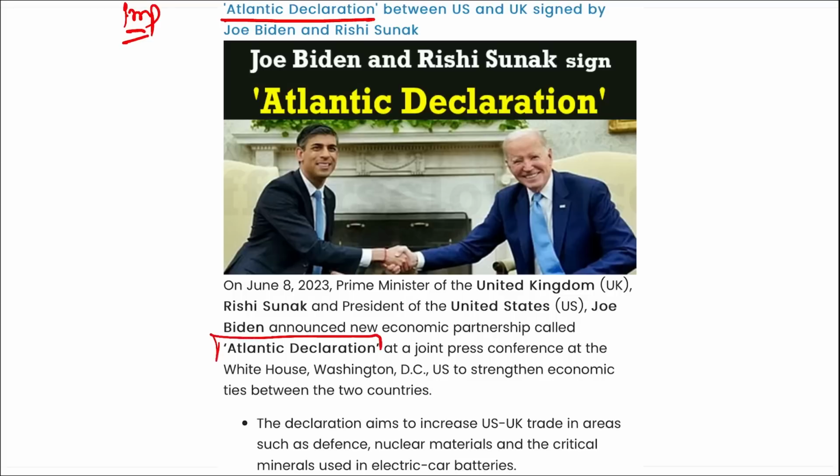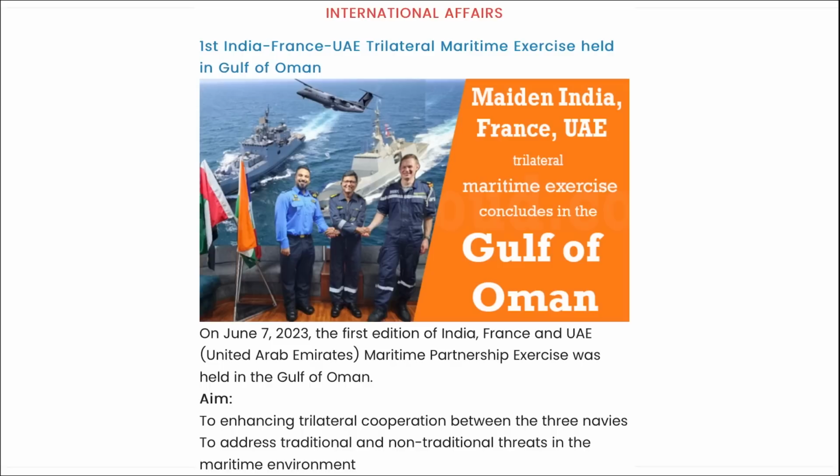This Atlantic Declaration was signed between UK and USA. Correct? And this is between these two countries. The reason for this was to strengthen the economic ties between these two countries. Then India, France, UAE. These three countries together hosted a trilateral maritime exercise that was held in the Gulf of Oman.